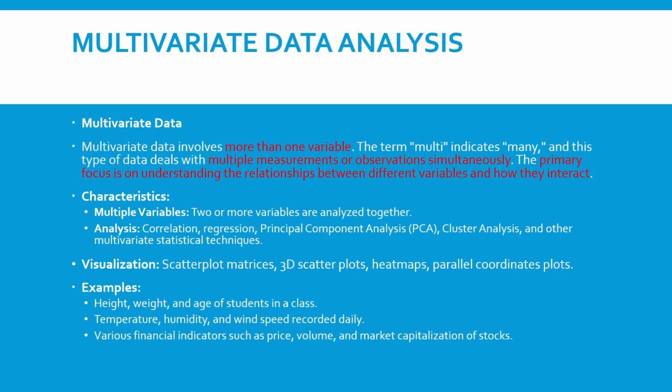Let's move to multivariate data analysis. What is multivariate data? As opposed to univariate data, multivariate data has more than one variable, or multiple measurements or observations simultaneously. Under multivariate data analysis, the primary focus is to understand the relationship between the different variables and how they interact.